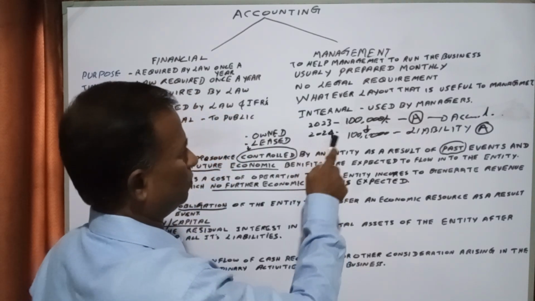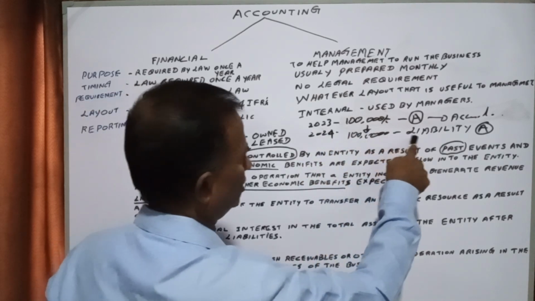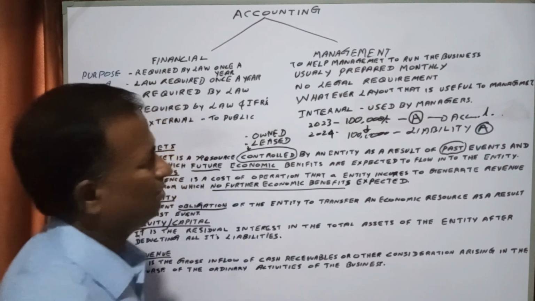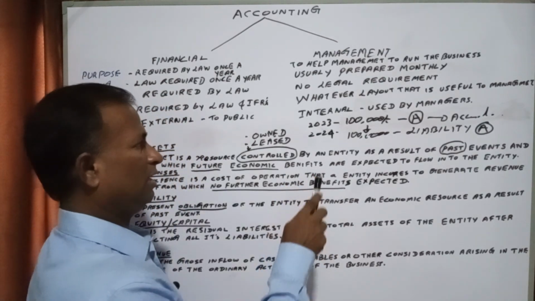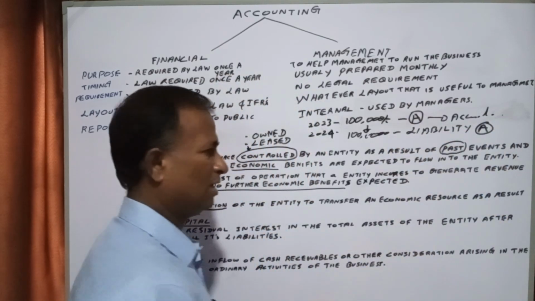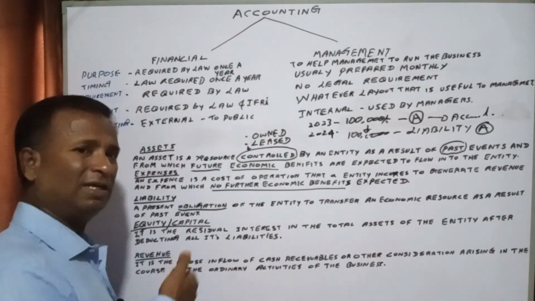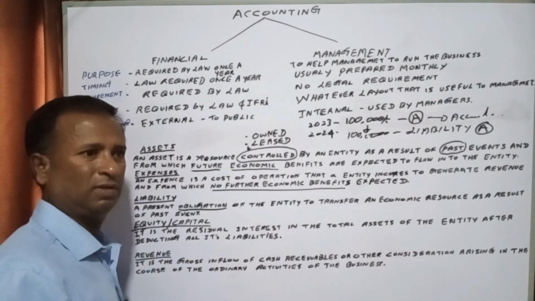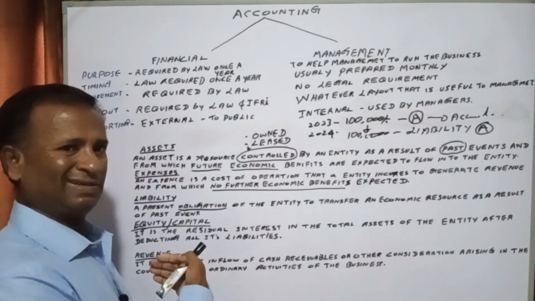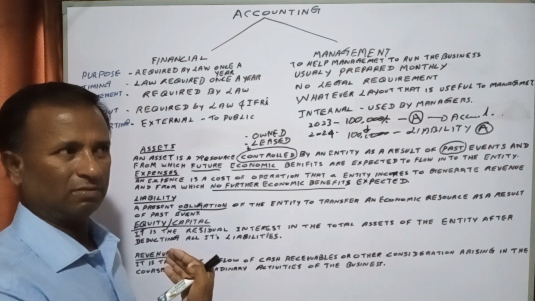And 2024 also, if it is still not paid, it has to be recorded as a liability. In 2023 end of the year also, it has to be accounted as a liability, because if it is a past event, even yesterday is a past event.